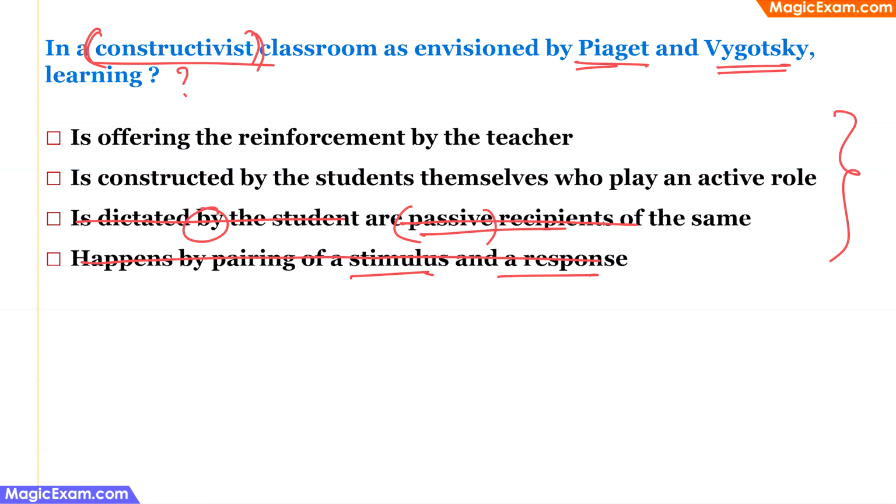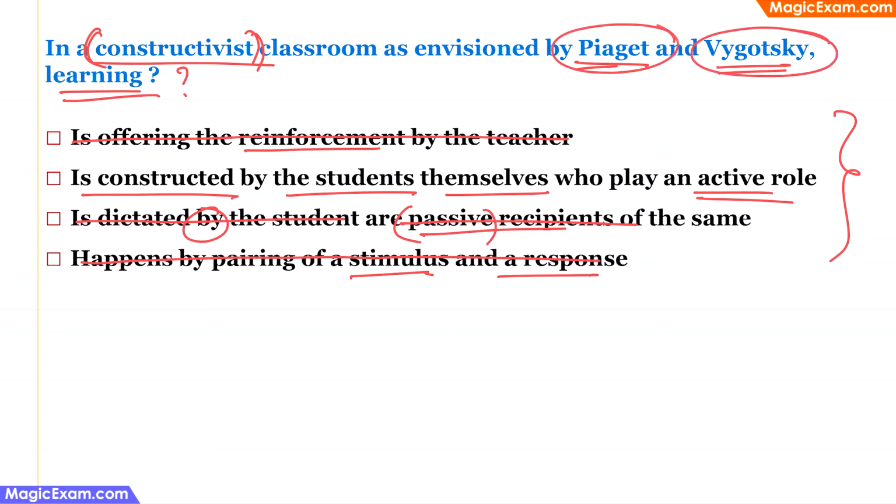This sentence again doesn't make much sense, but here again they are trying to say that learning happens because of reinforcement by the teacher. This again is incorrect because learning happens when the children actively process the information in their brains. Now the second option says learning is constructed by the students who play an active role. So this is exactly what Vygotsky and Piaget say, that children or students actively construct knowledge in their brains. Therefore, option 2 is the correct answer.